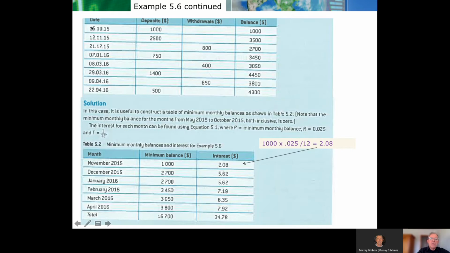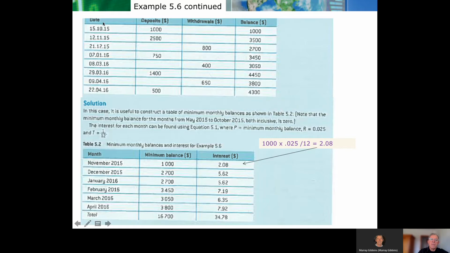So let's start. He puts the money in on the 15th of October. I think you might disagree with me, but I think he's made a mistake here. He's saying the minimum balance in the account for the month of October, sorry, I do apologize, it's November. Obviously, the minimum balance for October is 0, but no, we're doing it for November.